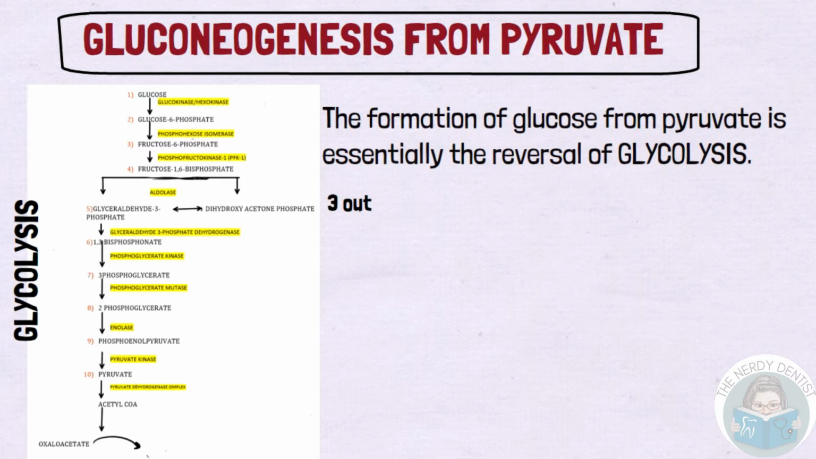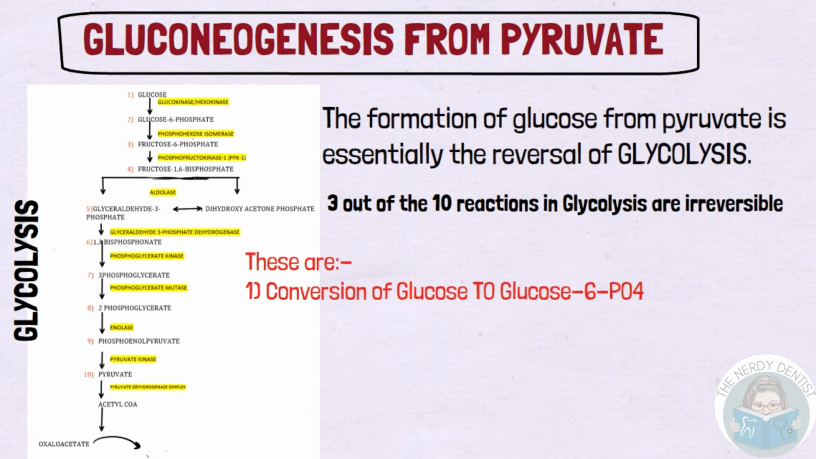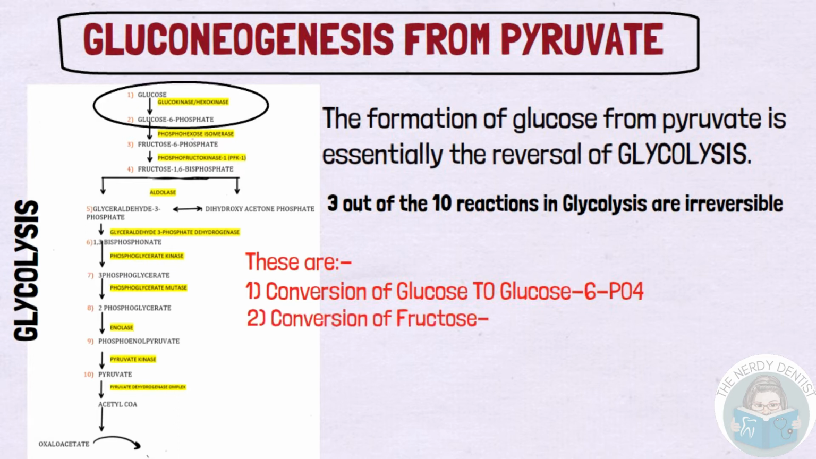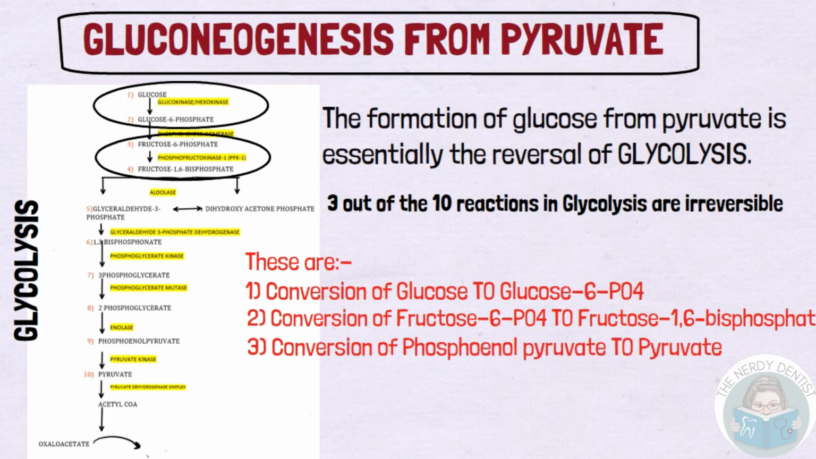But 3 out of 10 reactions in glycolysis are irreversible. Which are these 3? These are the conversion of glucose to glucose 6-phosphate, which is the first step. The conversion of fructose 6-phosphate to fructose 1,6-bisphosphate, which is the third step. And conversion of phosphoenol pyruvate to pyruvate, which is the final step of glycolysis.